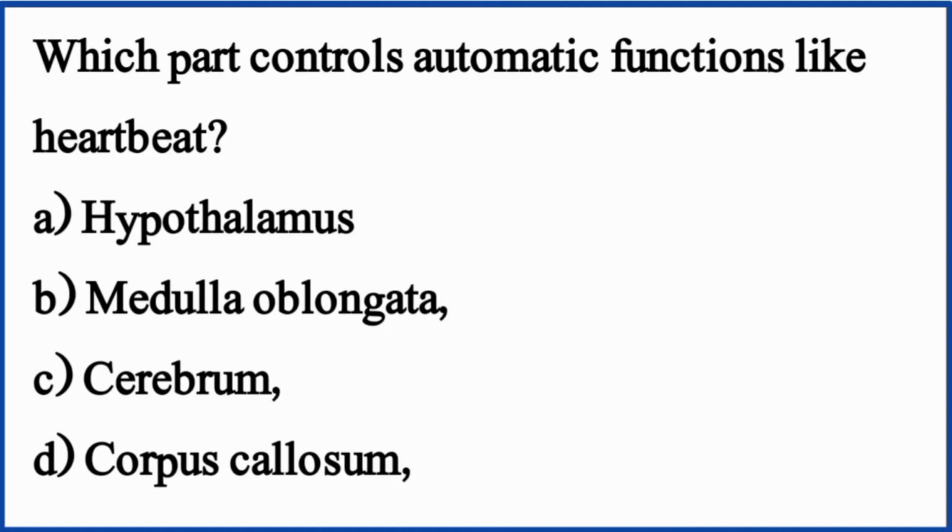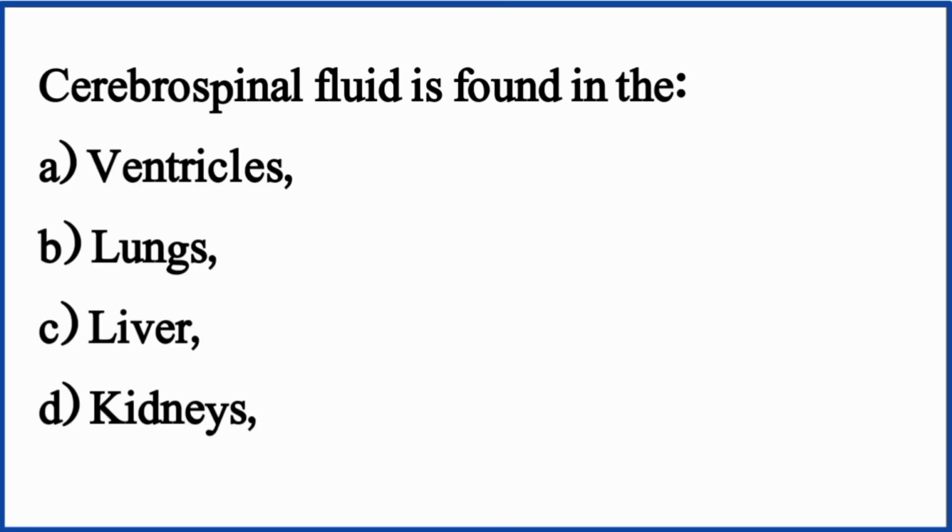Which part controls automatic functions like heartbeat? The right option is option B, medulla oblongata. Cerebrospinal fluid is found in the. The right option is option A, ventricles.